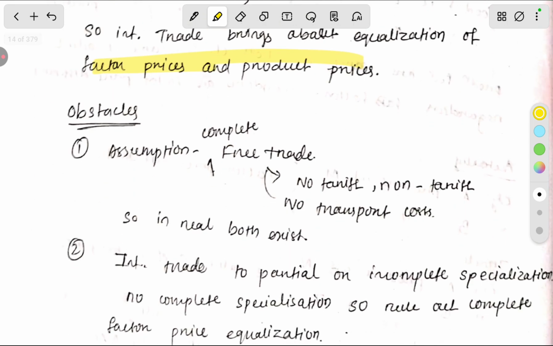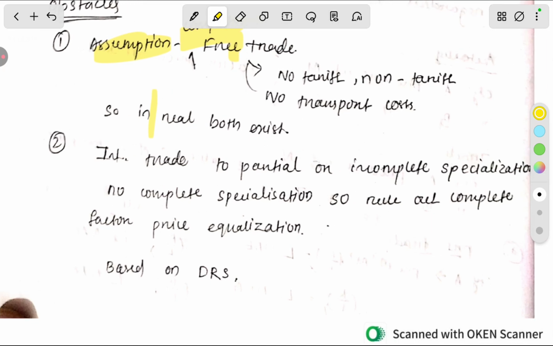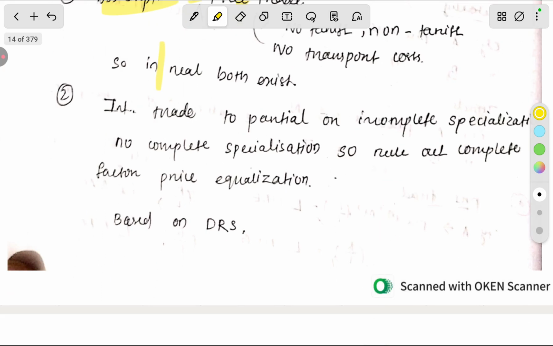There are some obstacles which we are going to discuss. The first assumption is a perfect, complete free trade, which means there is no tariff and no transportation cost. But in real cases free trade is not possible. In international trade, in practice, there is incomplete specialization, not complete specialization. So you can say that it is partial or incomplete specialization.